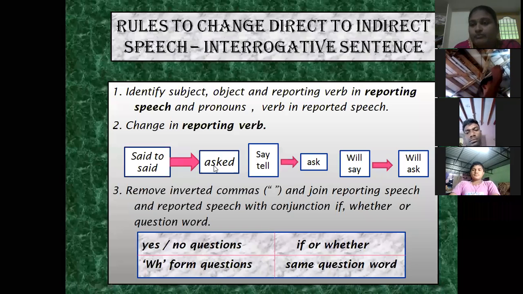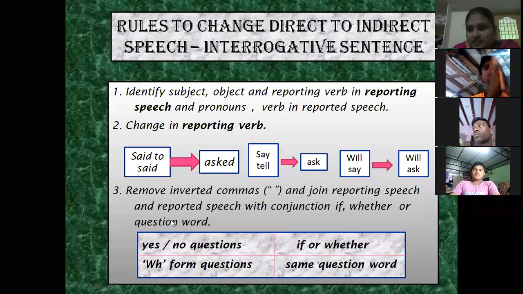Because the sentence given within the quotation is a question, we have to change the reporting verb to asked. If it is given as say or tell, there is no change in tense in the reporting verb. If it is in the past tense, we write the past tense word. If it is in the present tense, we write the present tense word. If it is say or tell, we write ask. If it is will say, we write will ask. If it is given in future tense, we write the same future tense. This applies only to the reporting verb, but in reported speech, the tense will be changed.